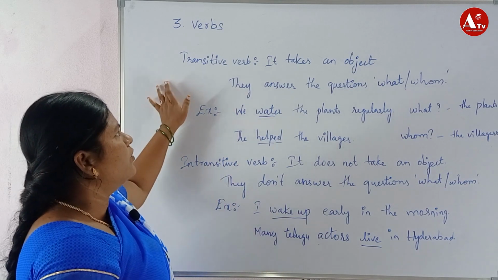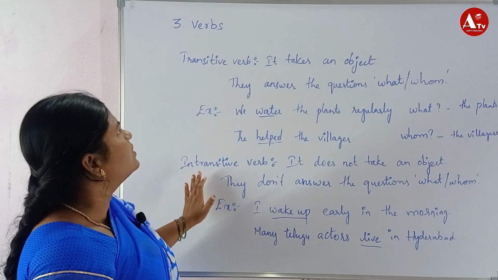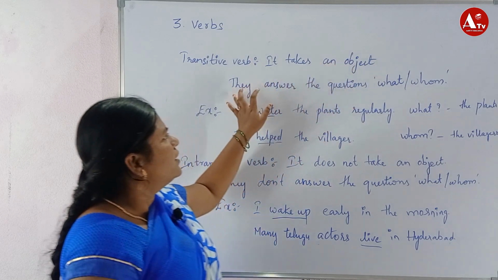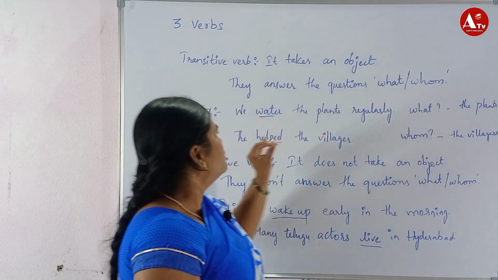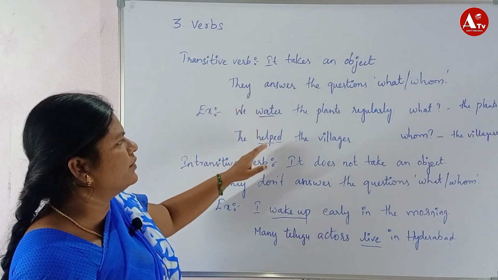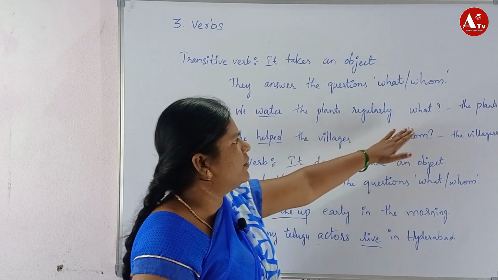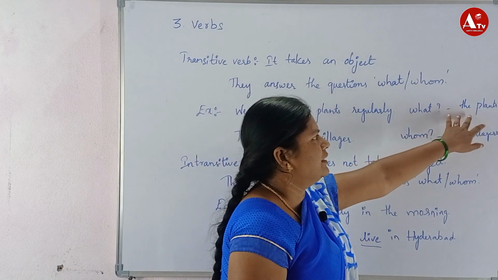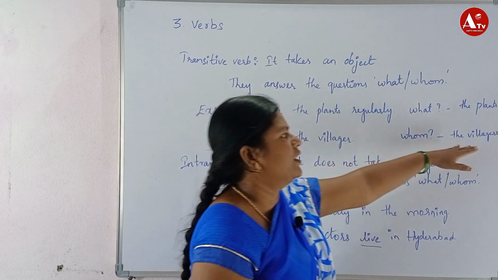So we discuss main verbs. Main verbs are two types, I said: transitive verbs and intransitive verbs. Transitive verbs take an object. So they answer the questions like whom, what. Here are examples. Watered and helped are transitive verbs. We watered the plants regularly. What is the question indirectly? What did we water? The plants. They helped the villagers. Whom? The villagers.